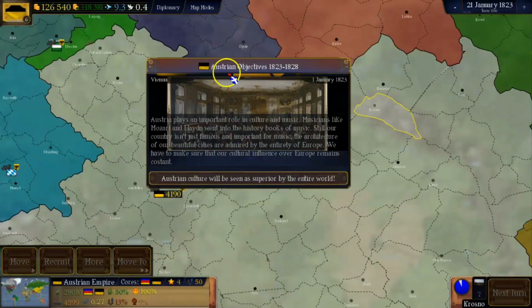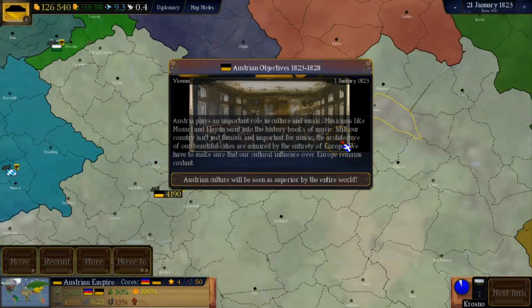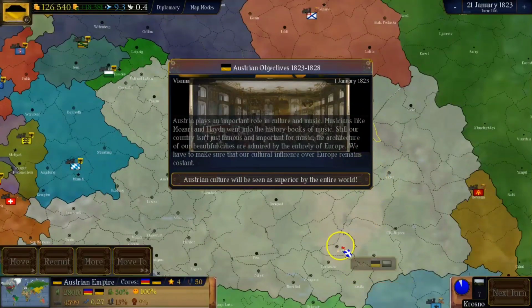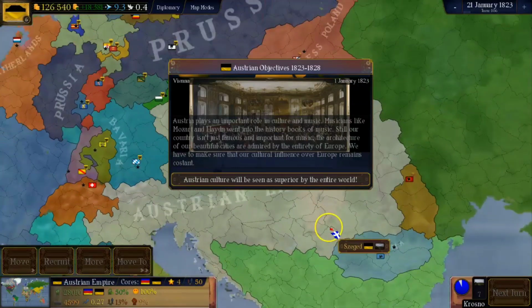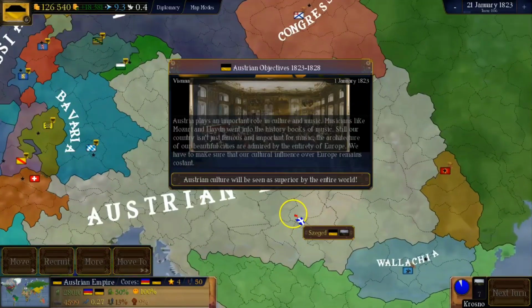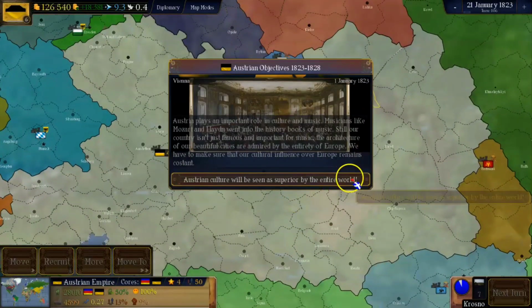Austria, okay, so new objective. Austria plays an important role in culture and music. Musicians like Mozart and Haydn went into the history books of music. Still, our country isn't just famous and important for music. The architecture of our beautiful cities is admired by the entirety of Europe. We have to make sure that our cultural influence over Europe remains constant. Austrian culture will be seen as superior by the entire world.